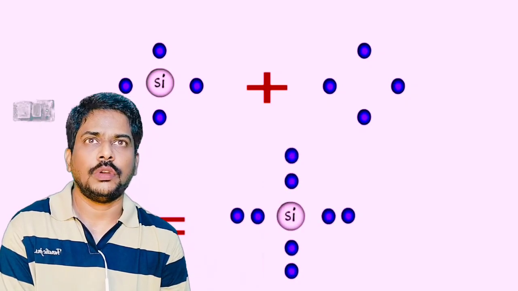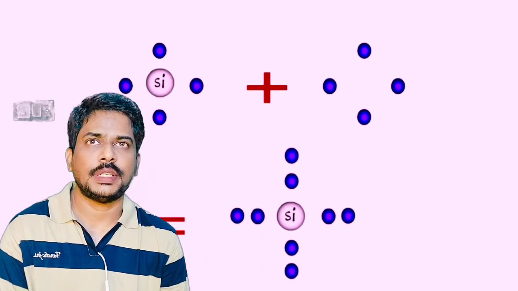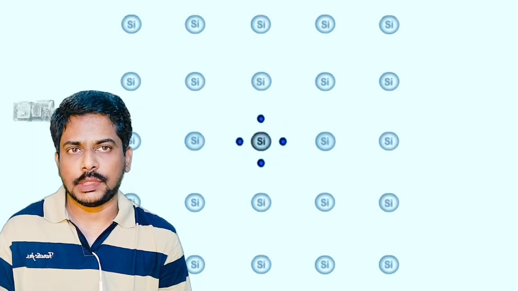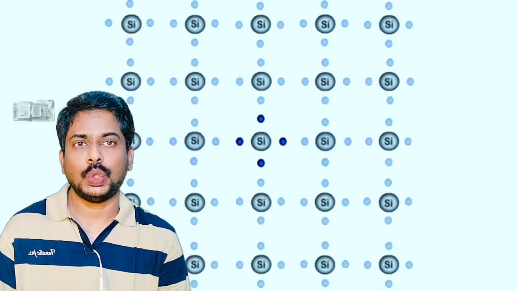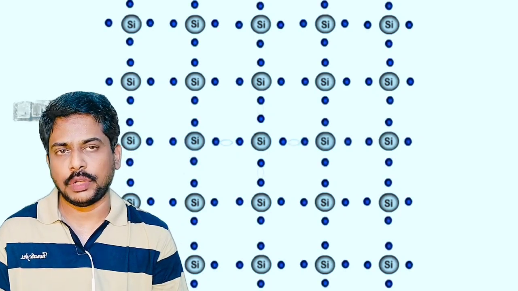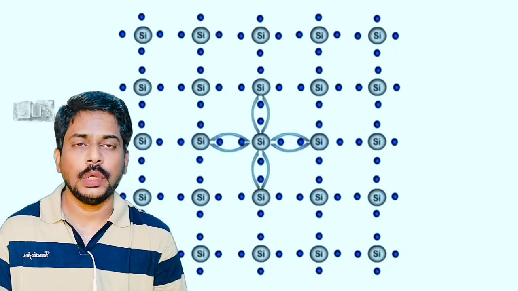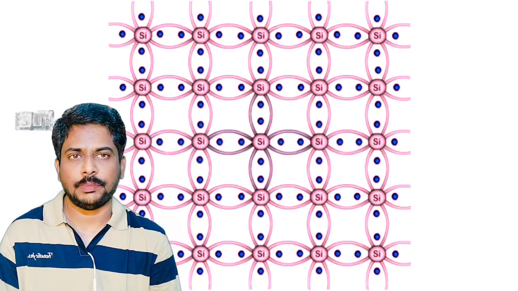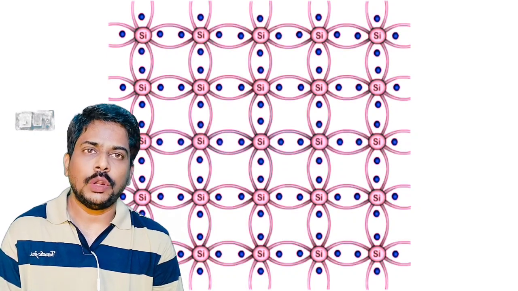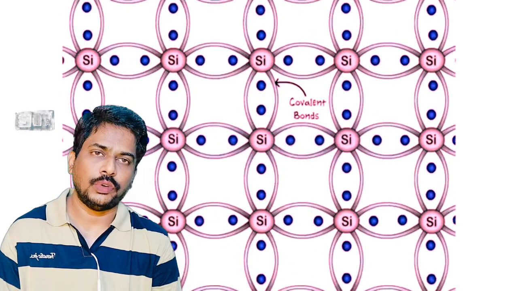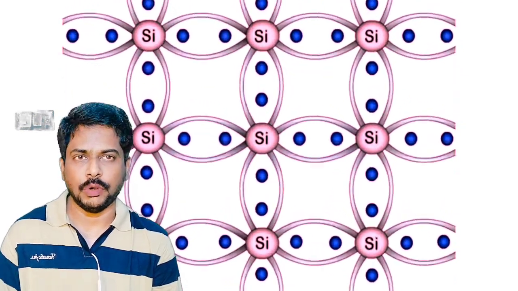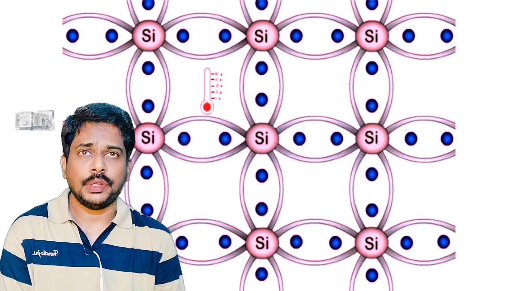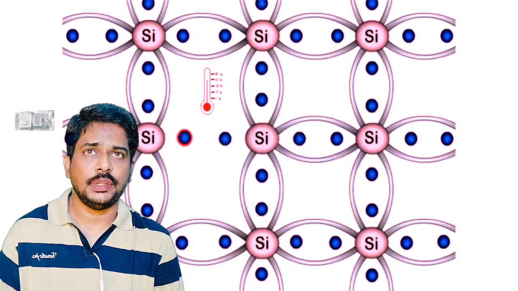And see, this is silicon, which, as I said, is a fourth group element in the p-block, and has 4 electrons in the valence shell. It's not easy to lose the 4 electrons or gain 4 electrons to have a completely filled outermost shell. Instead of transferring electrons from one silicon to another, it shares electrons with the surrounding silicon atoms and forms covalent bonds. This is how the silicon is arranged in a silicon crystal.